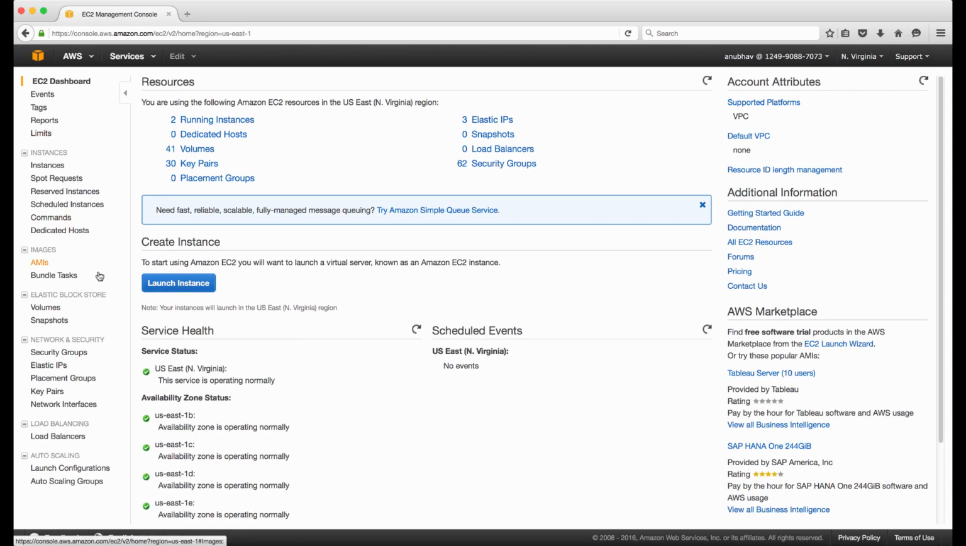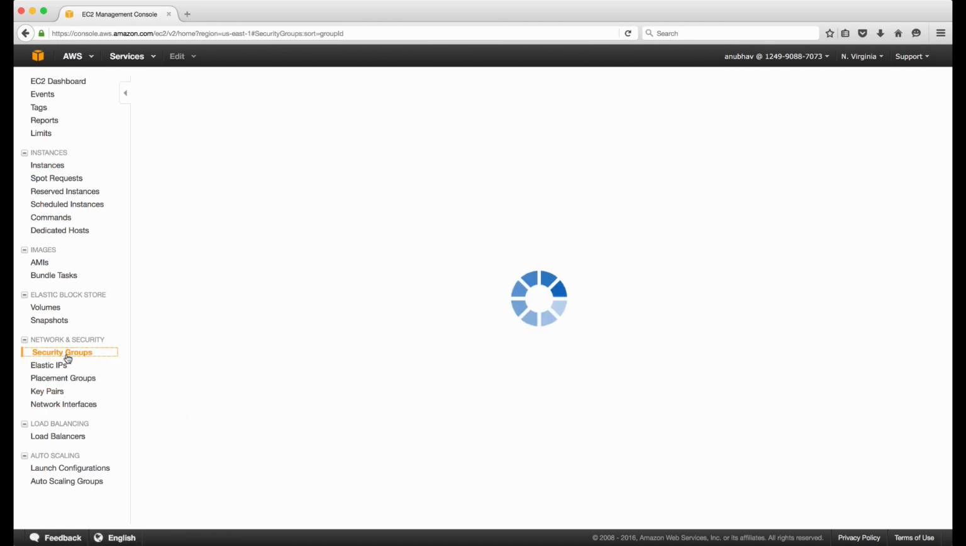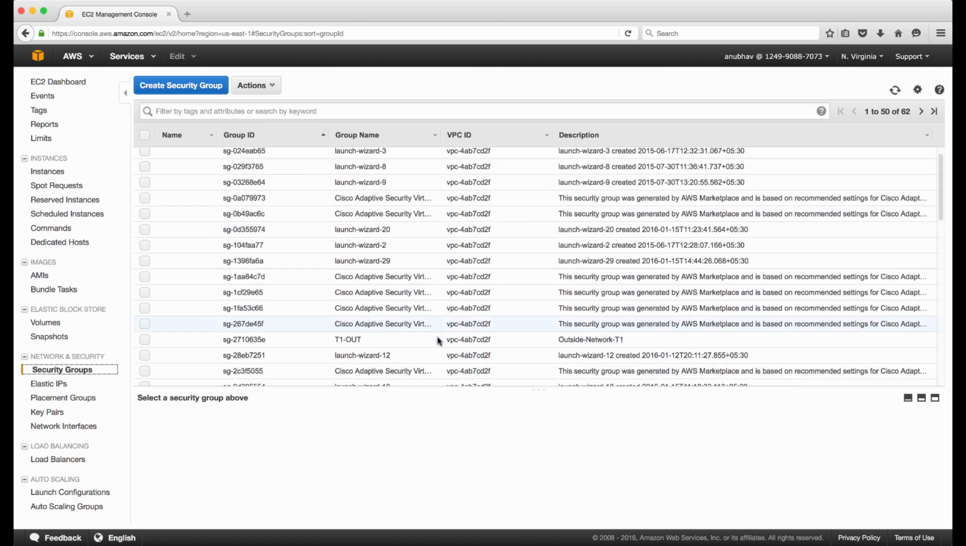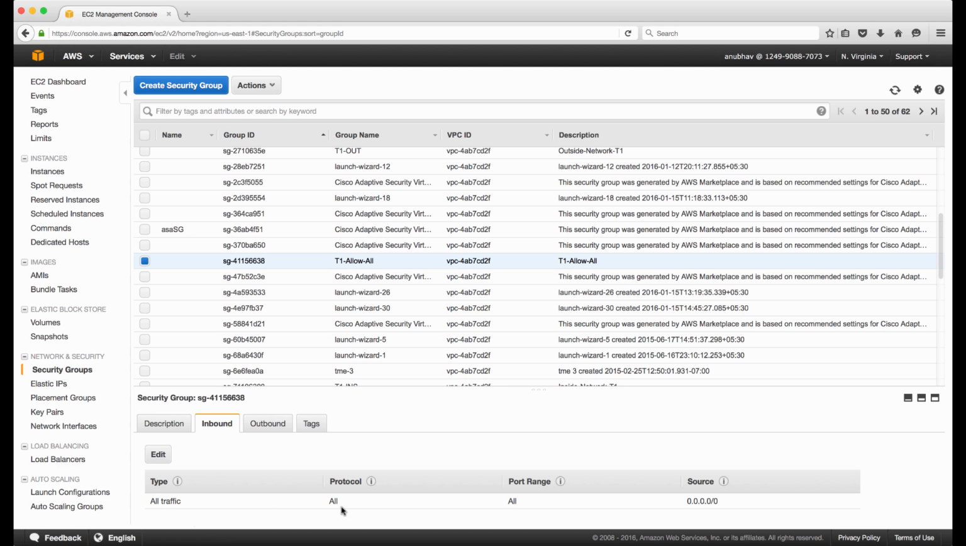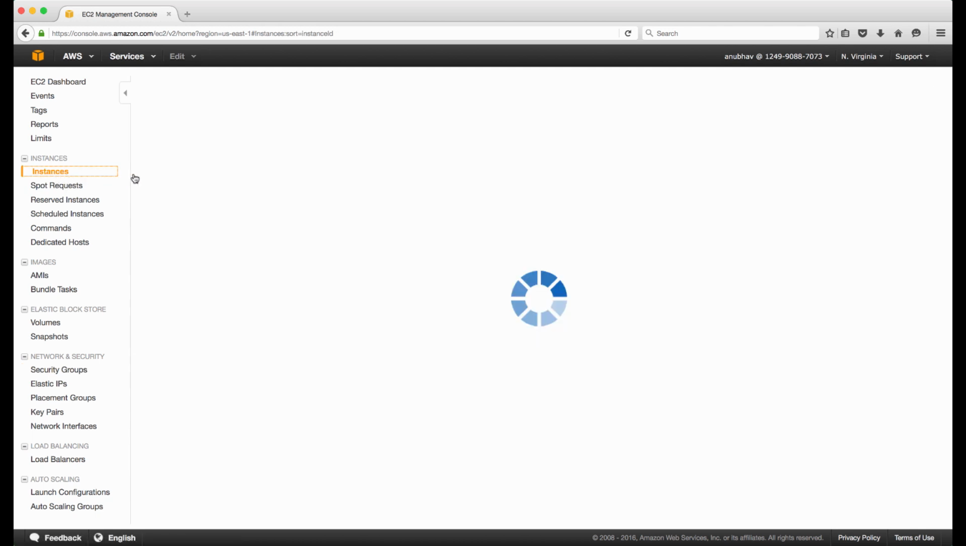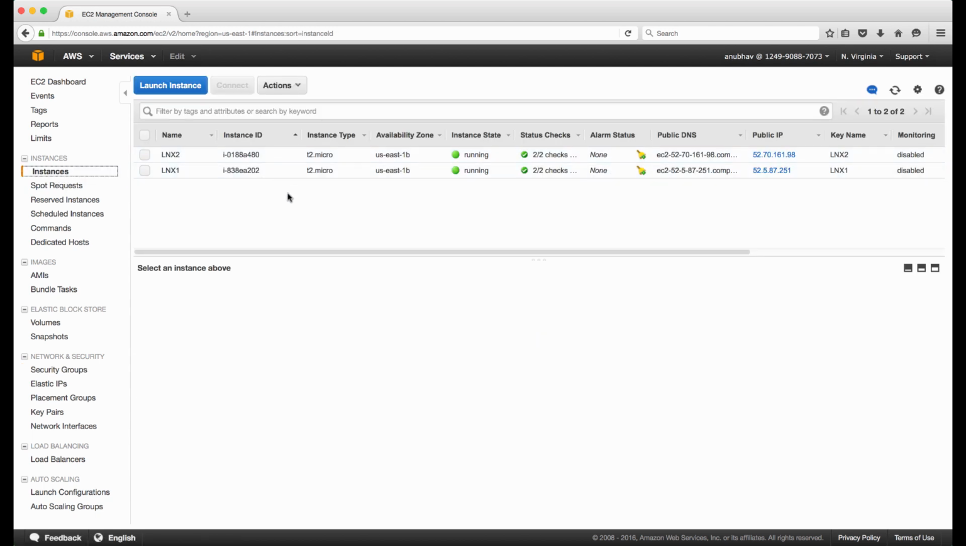instance. Before I boot any new ASAv instance, I will show you the security group that I've created. Security group is T1 allow all. In this I have allowed everything, inbound and outbound. Let's go to instances. I already have two instances running: Linux Server 1, Linux Server 2.